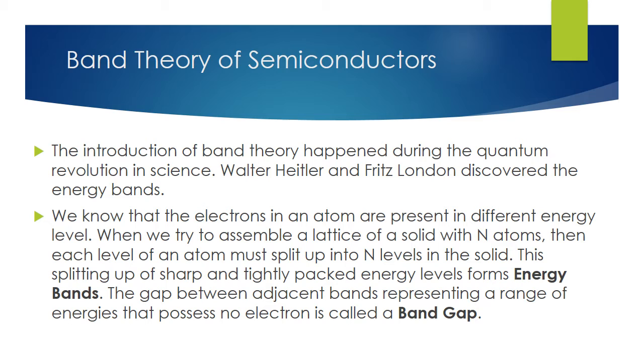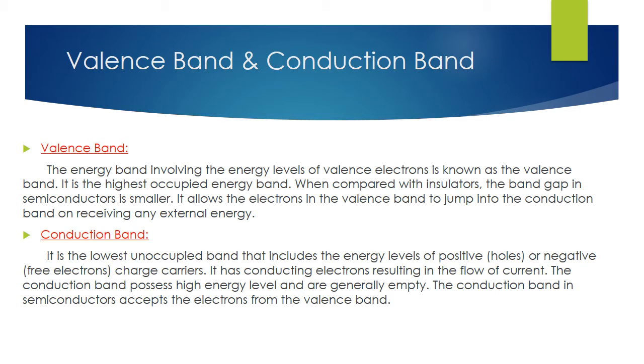Therefore, the energy between the sharply and tightly packed energy levels is called the energy band. That energy band is also called the energy gap between the two electrons. Therefore, these are called the valence band and the conduction band.